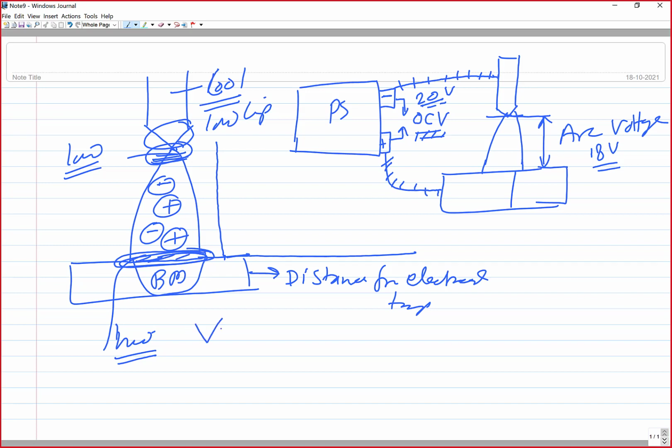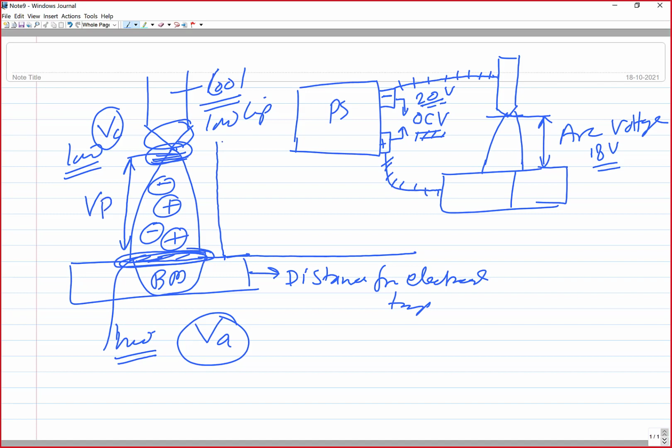That's why there is a voltage drop on the workpiece side, which is the anode, VA, and a voltage drop on the cathode side, VC, and in between, whatever voltage drop takes place across the plasma, that is VP, which is fairly constant.